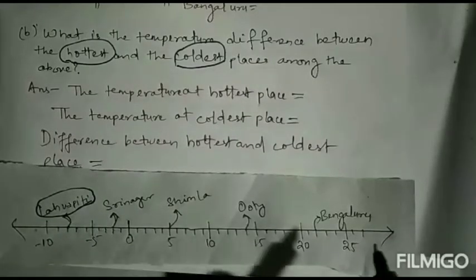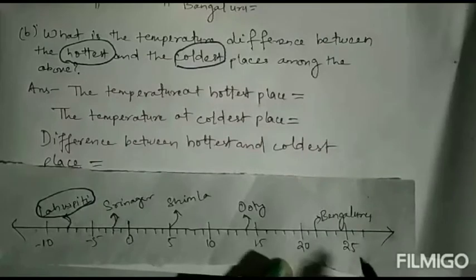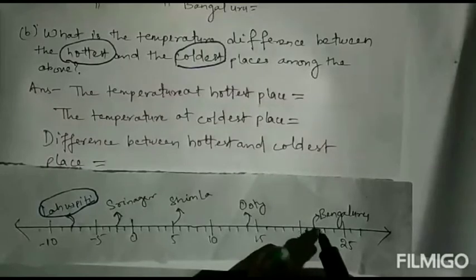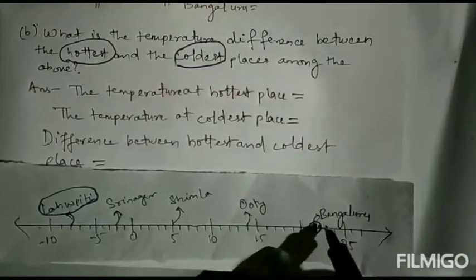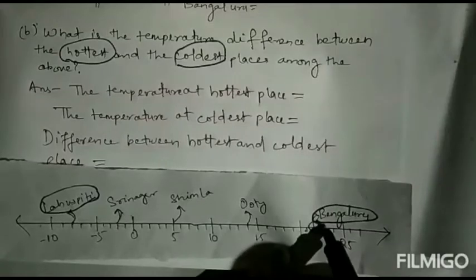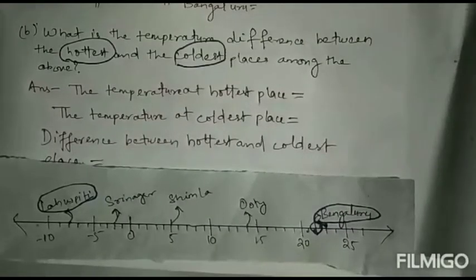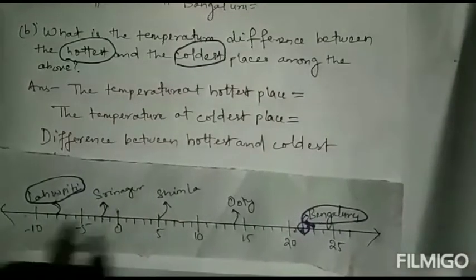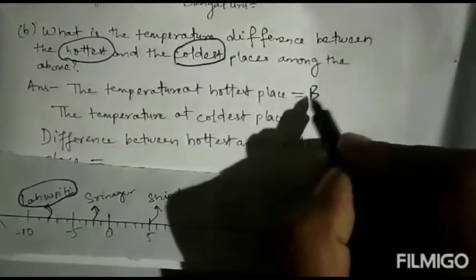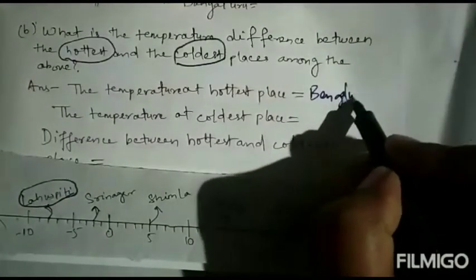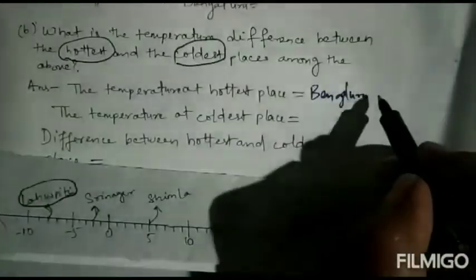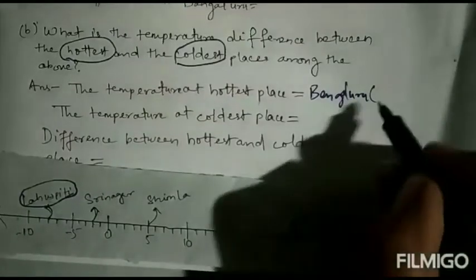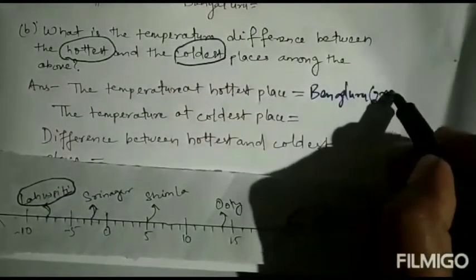Then for more temperature, what is the highest number? 25. Sorry, the highest number is 20, 21, 22. So 22. Here this is the highest. So the hottest place is Bangalore. You can write down the answer, the hottest and the coldest places. The hottest place is Bangalore. You can write Bangalore, and write the temperature in brackets: 22 degree centigrade.